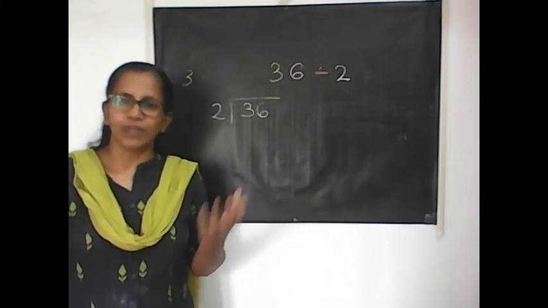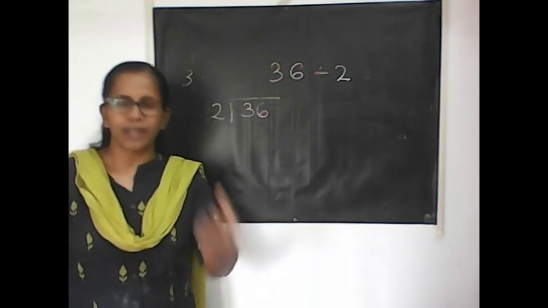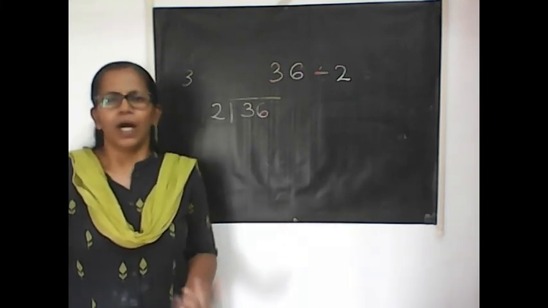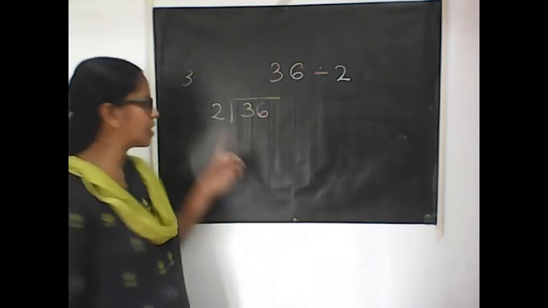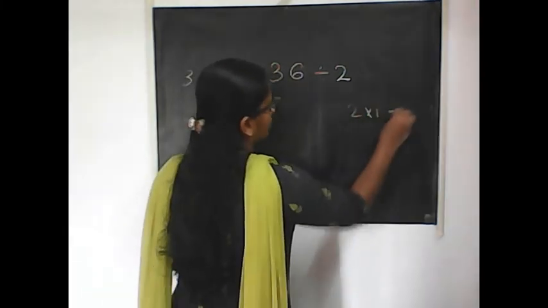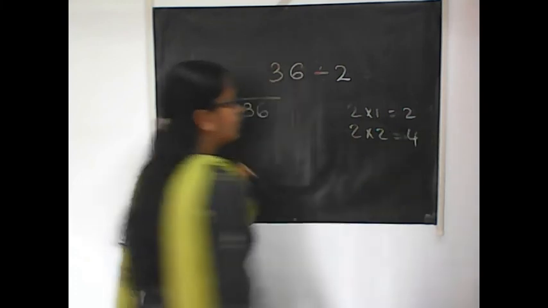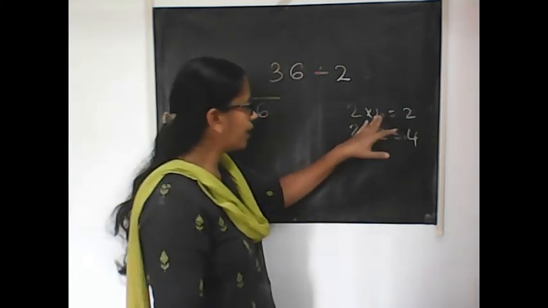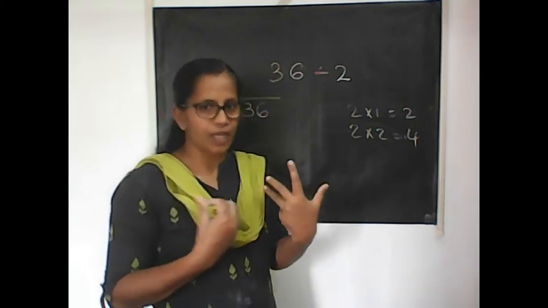How many students will get it? Or you can say, if I take 2 at a time from that 3, how many times can I take it? For that, you have to say the table of 2. See, 2 into 1 is 2, 2 into 2 is 4. That means one time I can take 2 from 3. Okay, one time I can take.